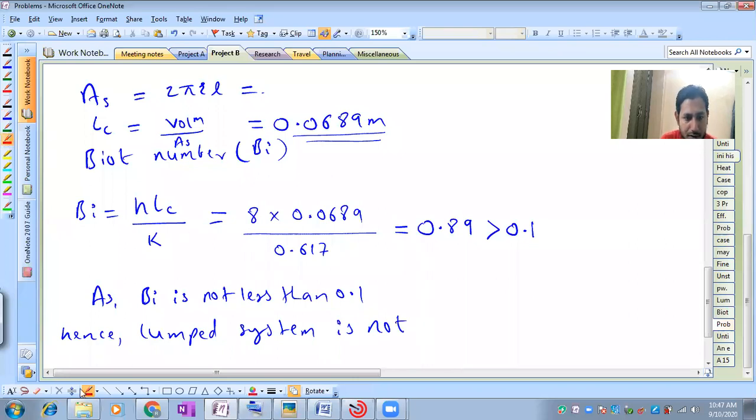Are you getting me? Hence the lump system is not applicable.